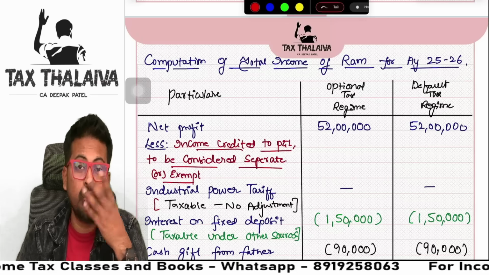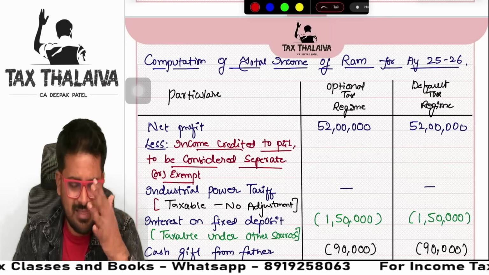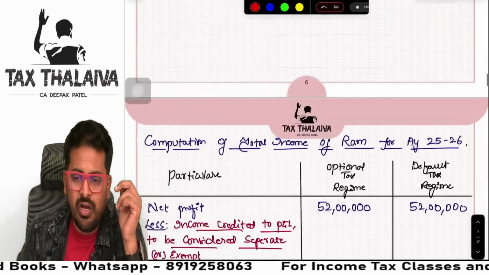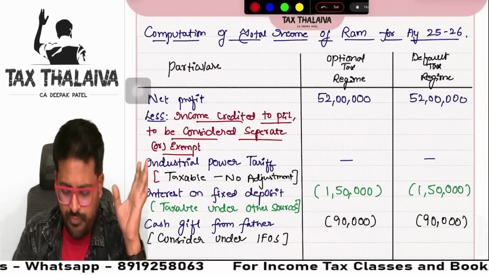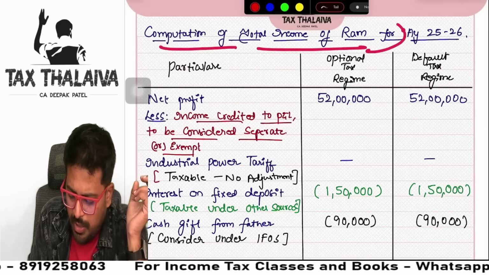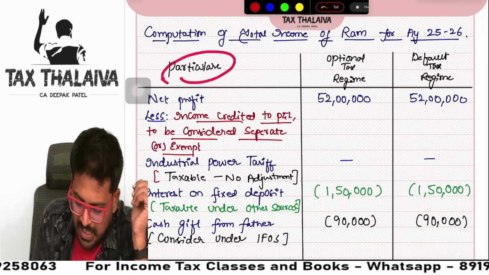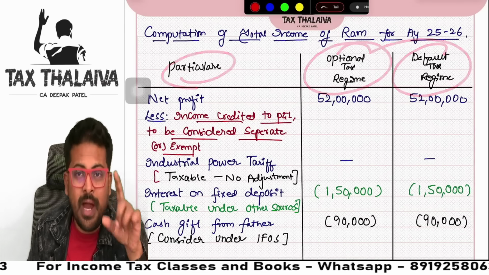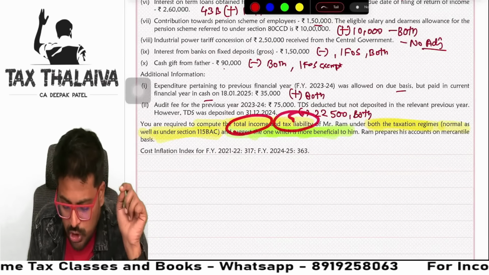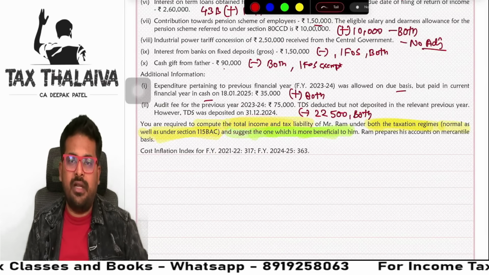Looks very big. Oh, two regimes, so many adjustments. Nothing. You followed this in the question, now you follow this in the answer. You will feel the difference. Yes, let's see. So first, computation of total income of Ram. You will give the heading: Particulars, optional tax regime, default tax regime. Now mind you, guys, you are required to compute total income and tax liability also, and you have to suggest which is better.